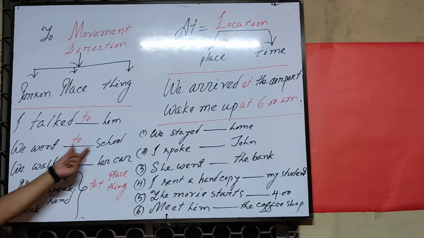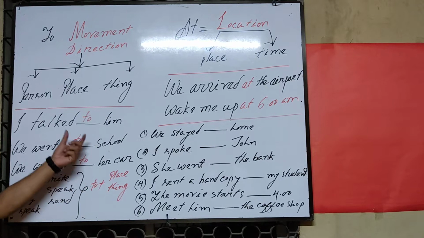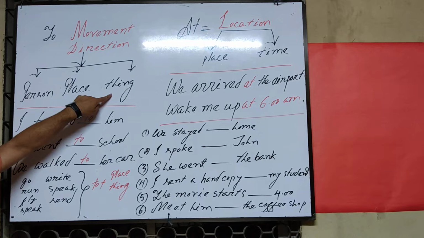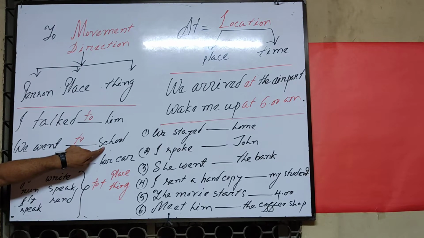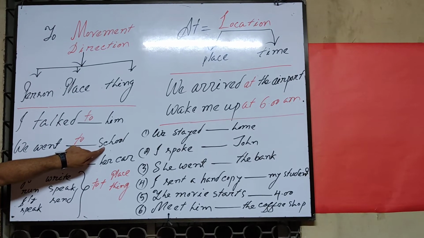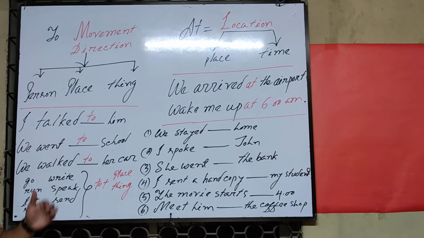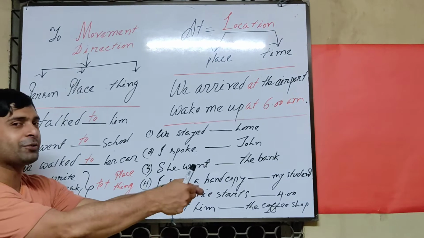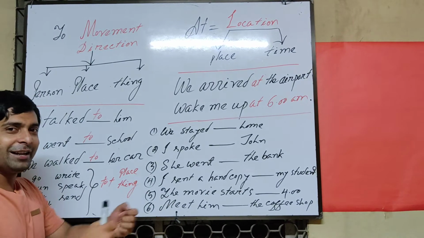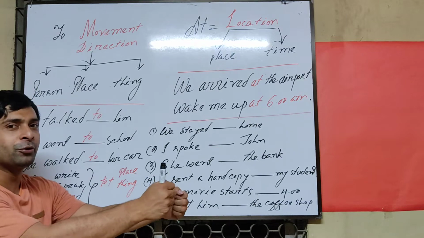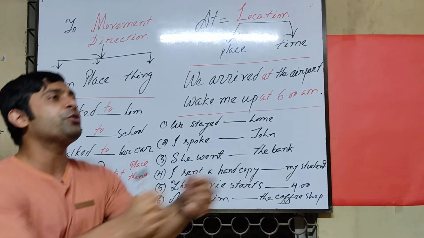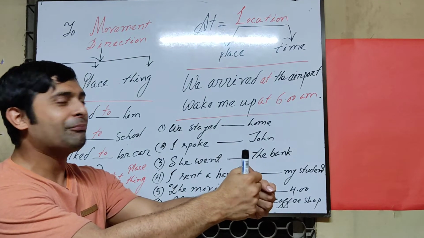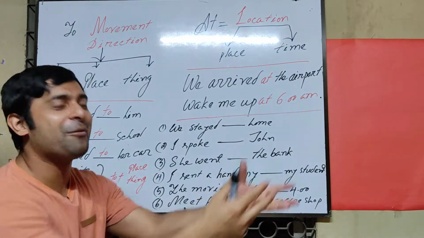Next one: we went to school. What kind of direction is it? We can say person, place or thing. You got the point. Of course, that is a place. You are absolutely right. So you can say I went to school, we went to school, you went to school. That is a direction. I am going to school, I am going to college, I am going to university, I am going to market, I am going somewhere.